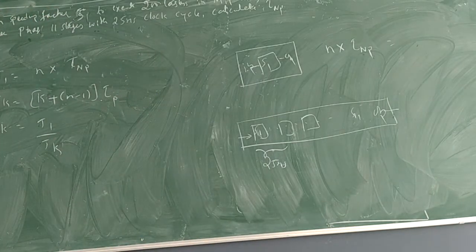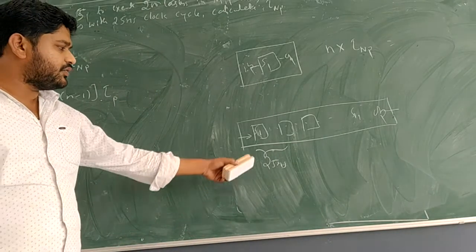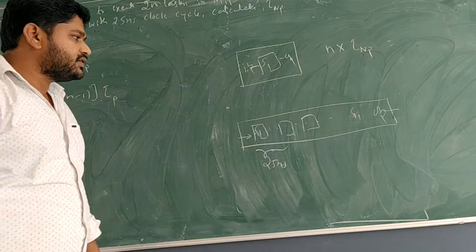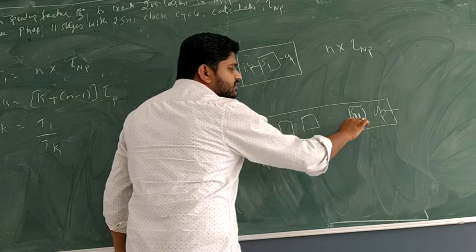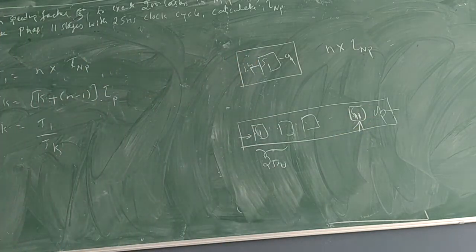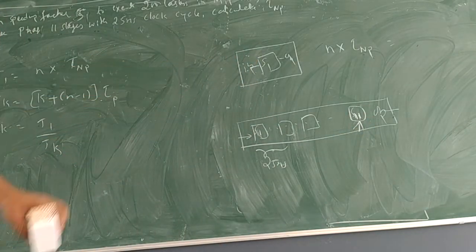Earlier it was 20 nanoseconds, now it is 25 nanoseconds. And one more definite data is k, the number of stages, which is 11.